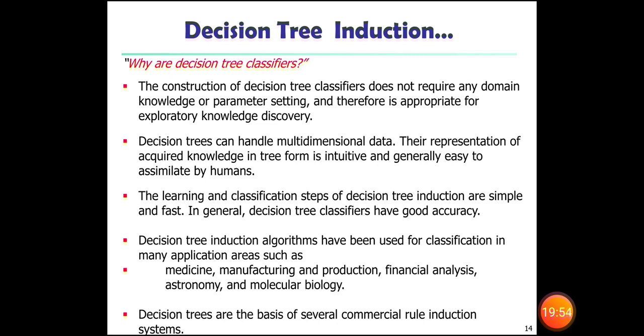Decision tree induction algorithms are used for classification in many application areas such as medicine, manufacturing and production, financial analysis, astronomy and molecular biology. So in most real-time applications, we apply the decision tree concept to conclude the concept. Decision trees are the basis of several commercial rule induction systems.